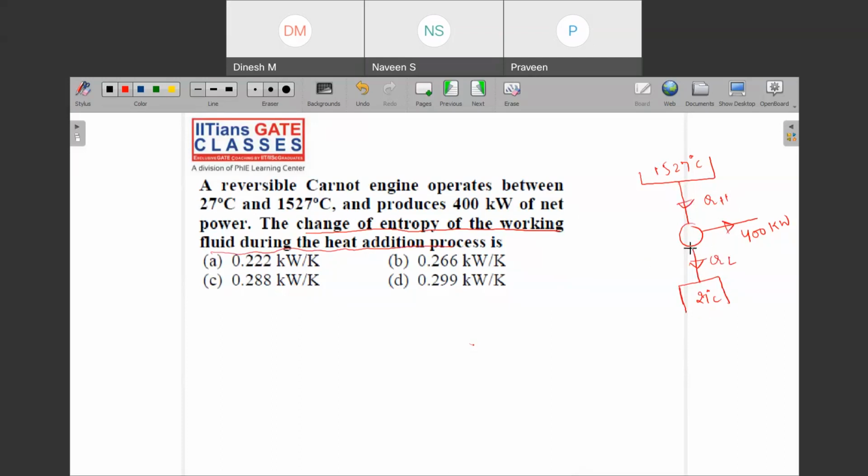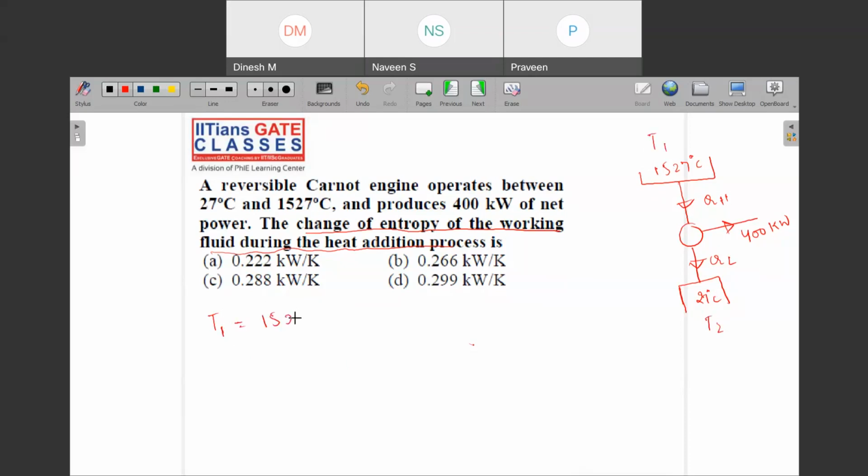So what is the change in that entropy? Let us first try to find out the amount of heat, then only you will find out, right? So first you will convert these temperatures into what? Kelvin scale. So I am writing down the T1, this one as T1, and this one as T2, or T higher and T lower we have seen, but T1, T2 will also work.